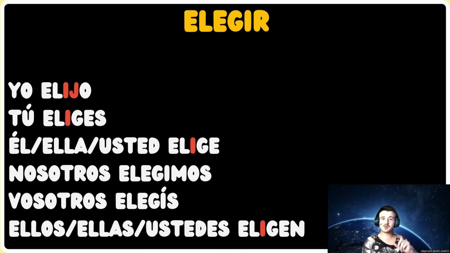Plus, this verb has a particularity. The yo form changes the G for a J. This is due to some pronunciation issues that would pop up if the verb was conjugated with a G instead of a J. This is quite common in Spanish. And let's check out other examples of this particular conjugation.